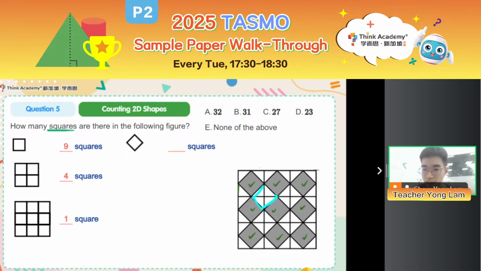You see there's one more here. There's another here. There's another here. There's another here. So 9 shaded ones plus 1, 2, 3, 4, 4 more smallest tilted squares. So there are 13 smallest tilted squares that you can see in this figure.